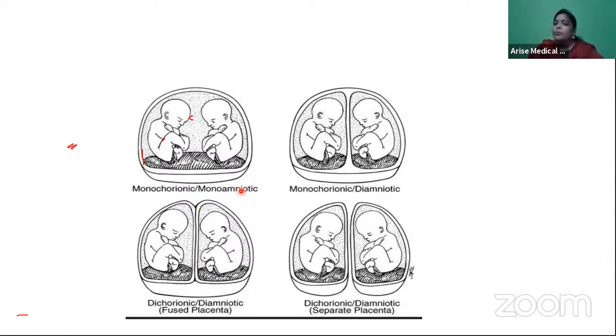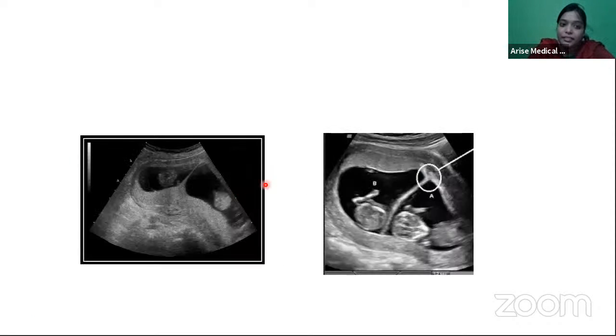Now, is there any other way? This is an image-based question which they have given. But normally, is there any other way by which we can determine the chorionicity and amnionicity? The very famous way is by the lambda sign or T sign, right? So what is this lambda sign or T sign? This is a USG done around 11 to 13 plus 6 weeks.